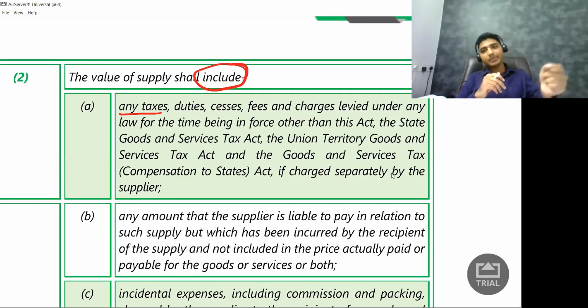So if I'm collecting municipality tax separately, on that also I need to collect GST. Instead of tax, if I'm collecting some duty or cess or fees, anything which is charged by the government or even by somebody else, in every case I need to collect GST on the same.